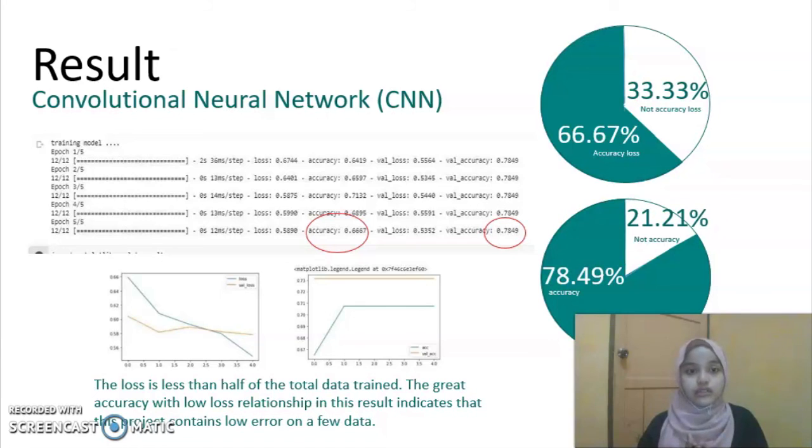Last but not least, the convolutional neural network model gives us two types of results, which are loss and accuracy. We got 66.67 for loss and 78.49 accuracy. This means a low error with low data. So we achieve the objective. We can detect the crime, but our limitation is that we have a small amount of data. So in future, we are planning to have more data.